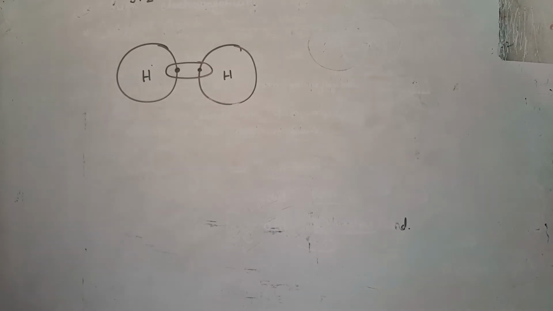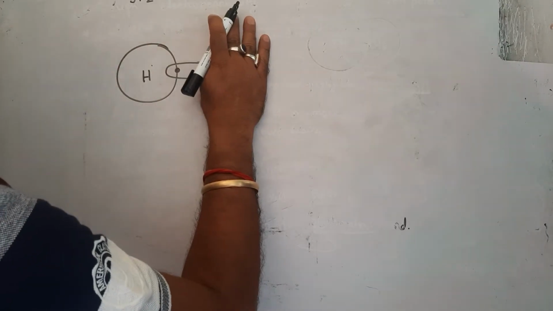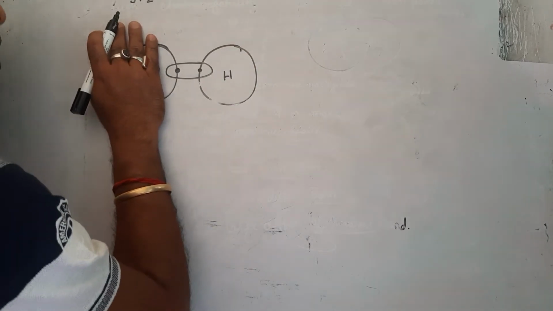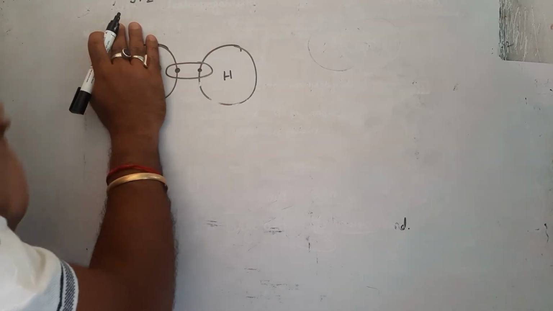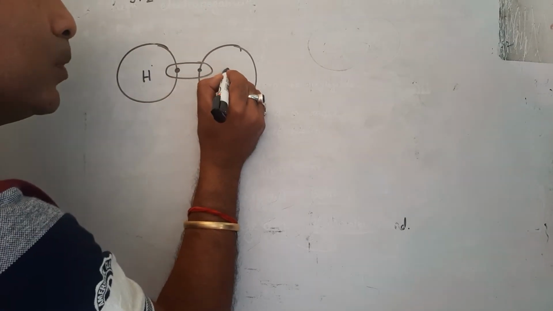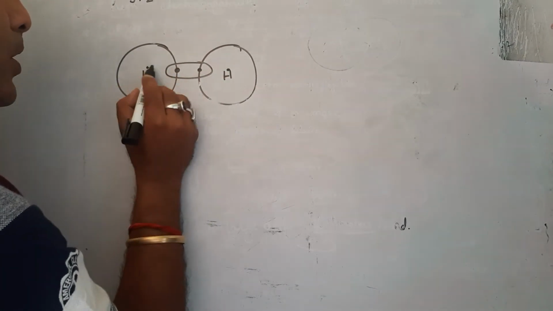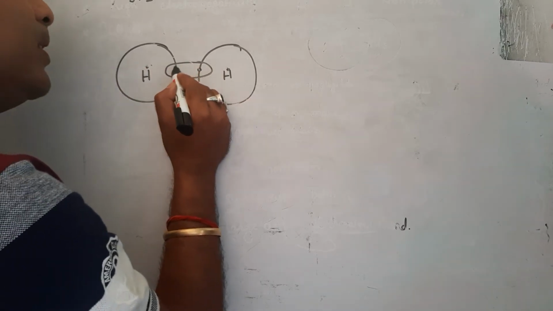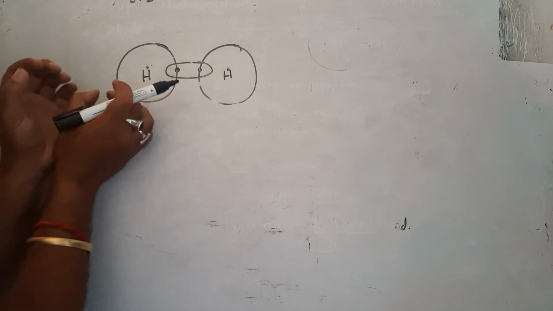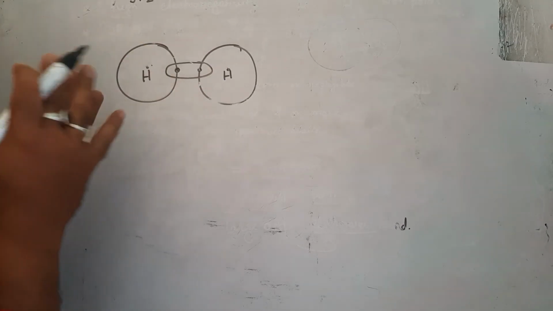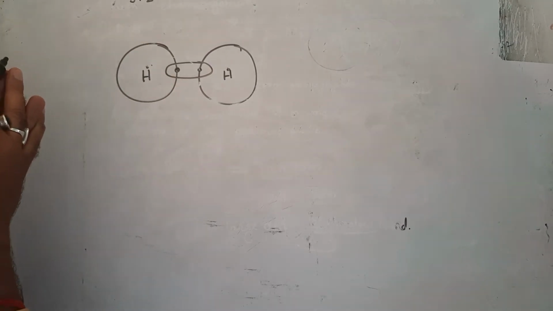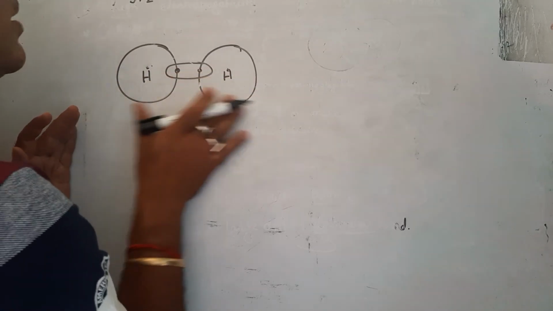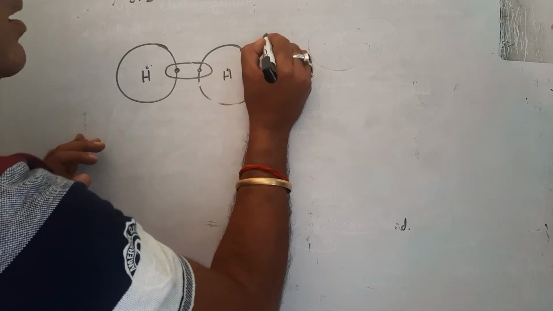When you consider this hydrogen, it has 2 electrons in its shell, so the duplet is complete. When you consider the other hydrogen, it also has 2 electrons, so it is also complete. Suppose this one is the nucleus and this one is the nucleus. The distance between them is the same here, and the distance is also the same there. That means both atoms attract with the same energy, or you can say similar electronegativity. That's why they are non-polar.